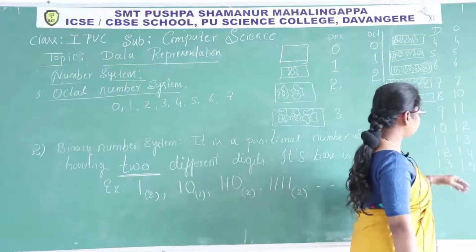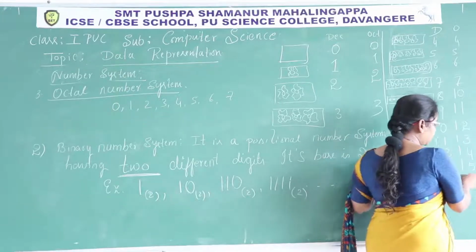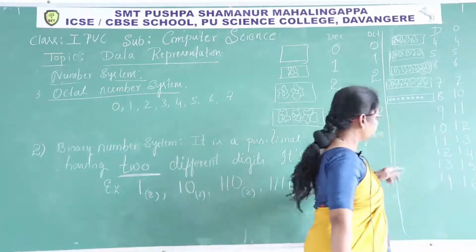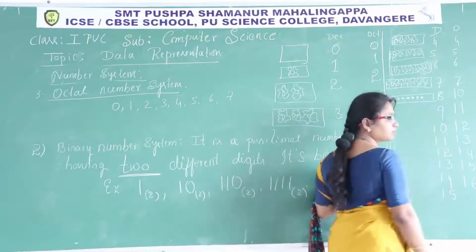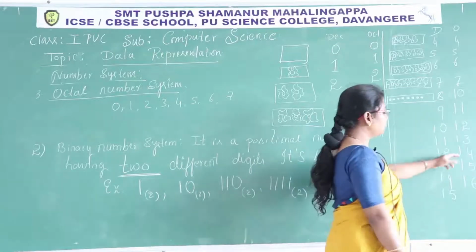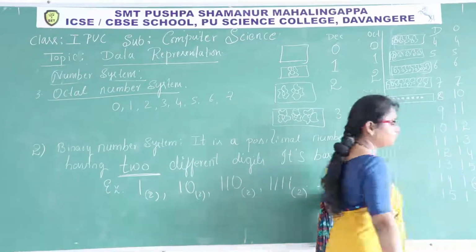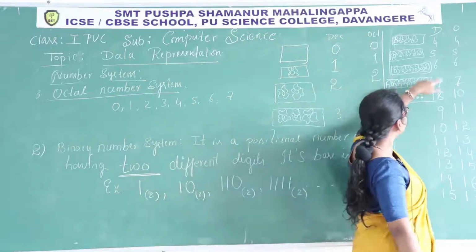Next, how to write the same in octal? 4, 5, 6. Next, 15: 1, 5. In octal number it is 1, 7. I am repeating the same pattern. I hope you are understanding.